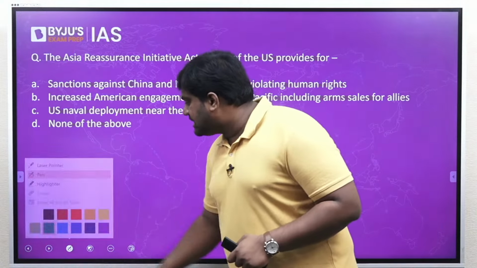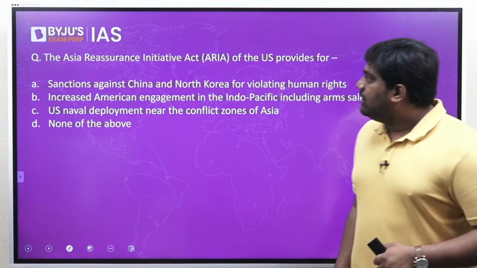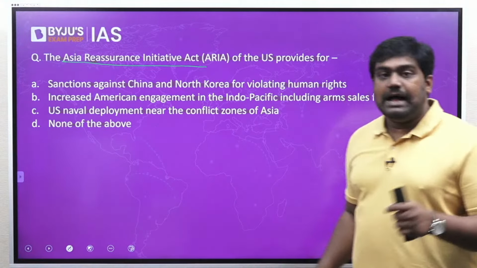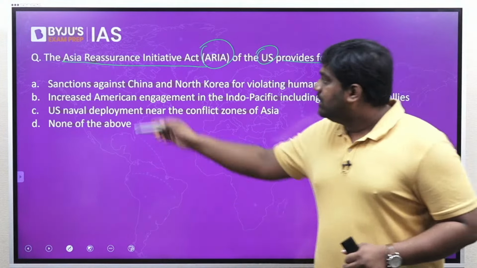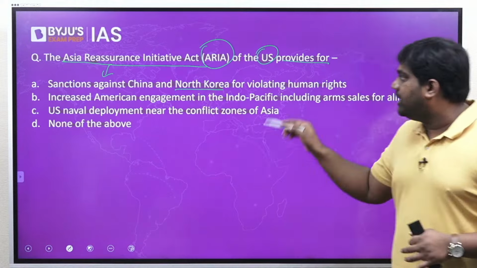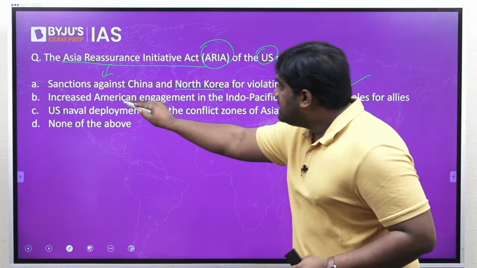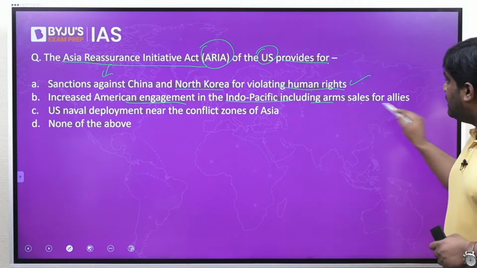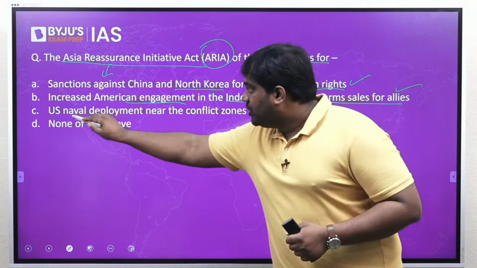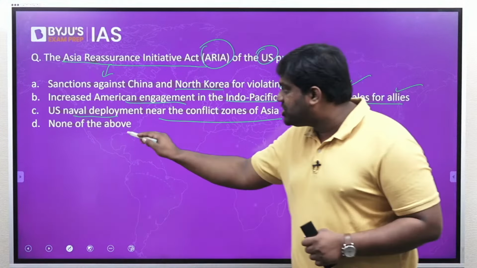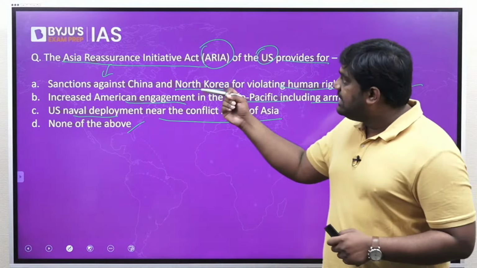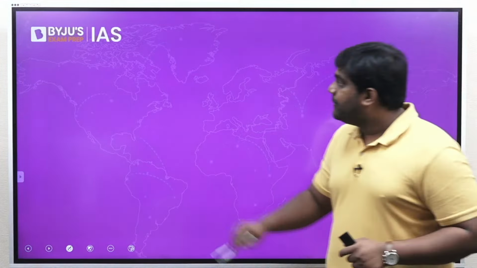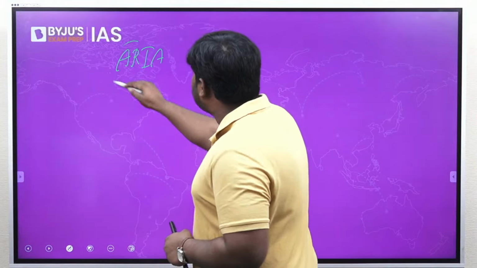Now let's see if we can discuss maybe one last question or maybe 2 more. The Asia Reassurance Initiative Act, or ARIA, of the United States provides for sanctions against China and North Korea for violating human rights, increased American engagement in the Indo-Pacific, including arms sales for allies, US naval deployment near conflict zones of Asia, or none of the above. This topic was in news over the last 2 years because under the ARIA Act, the US has been promoting its influence in the Indo-Pacific. So you should know some basic facts about this.